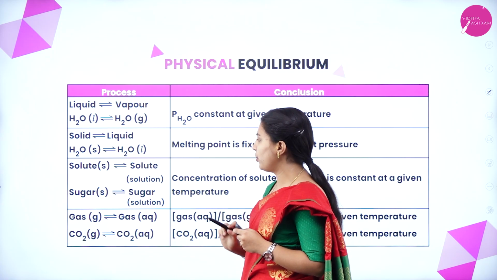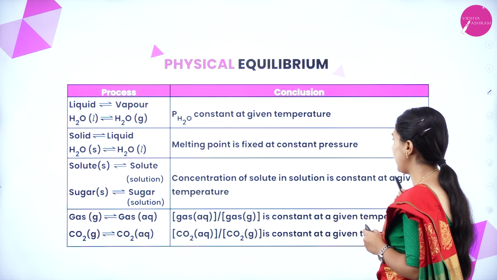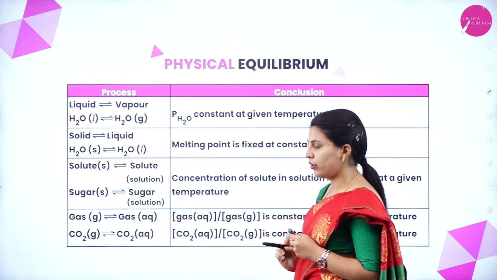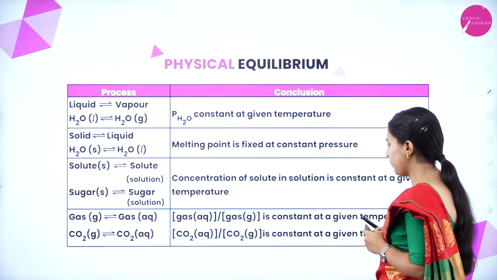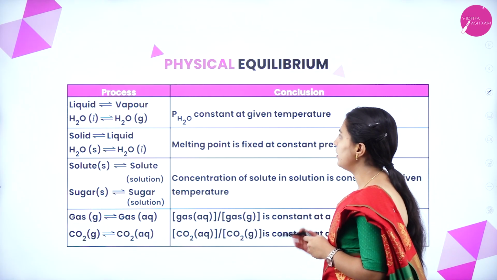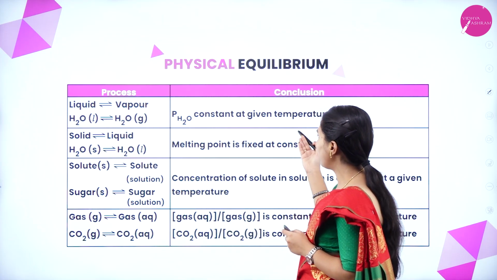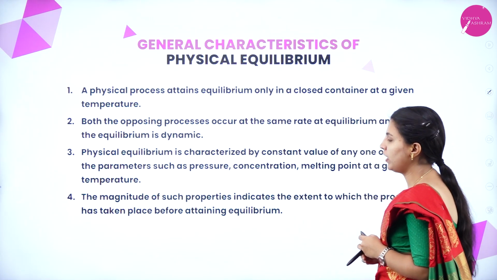Solute and solution: the concentration of solute in solution is constant at a given temperature. Gas in aqueous solution: the gas concentration is constant at a given temperature. These are the processes we have seen and the conclusions we got. Next, general characteristics of physical equilibrium.